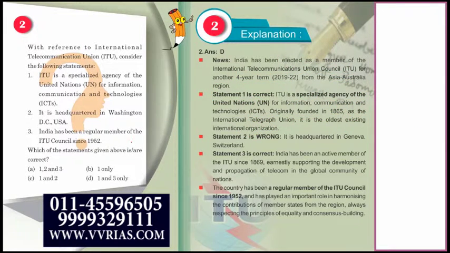Second statement wrong है. Where are the headquarters? Headquarters are in Geneva. These are in Geneva, Switzerland. Statement 3 is correct. India has been active member of the ITU since 1869. ठीक है, फाउंड कब हुआ था 1865 में. Since 1869 India has been an active member, earnestly supporting the development and propagation of telecommunication in the global community of nations. Global community of nations. Country has been regular member of ITU since 1952. ठीक है, has played an important role in harmonizing the contributions of member states from the region.